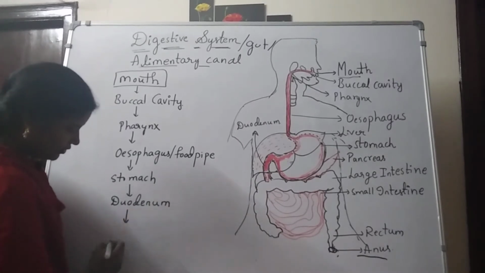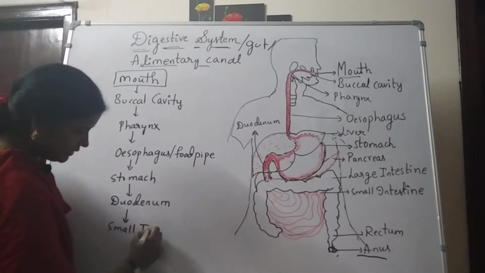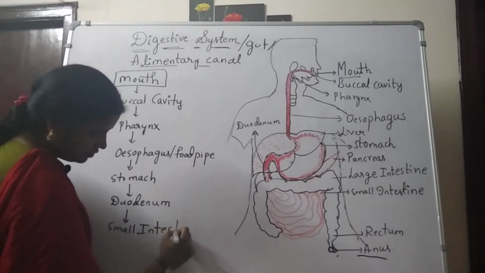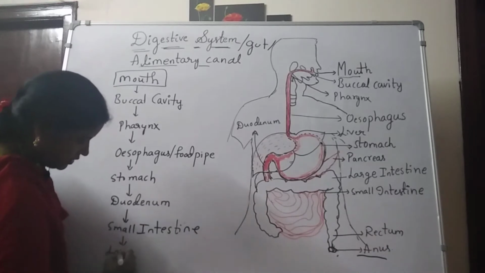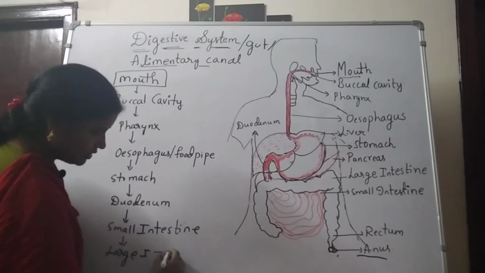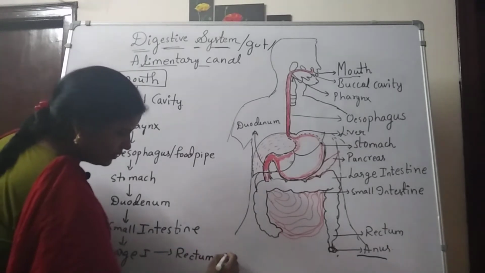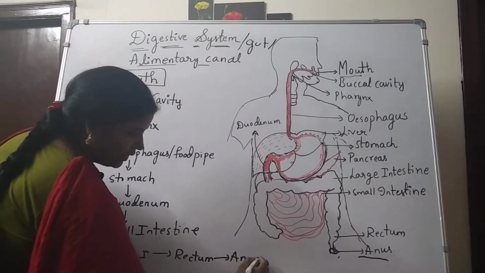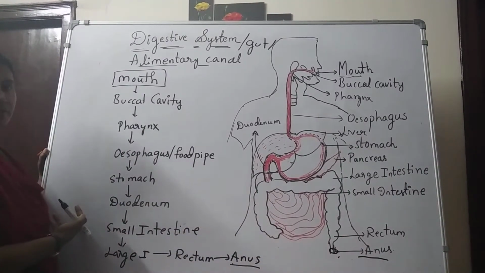After the duodenum, the small intestine. After the small intestine, the large intestine, to rectum, to anus. The final part will be the anus. So this is the flow chart of the digestive system.